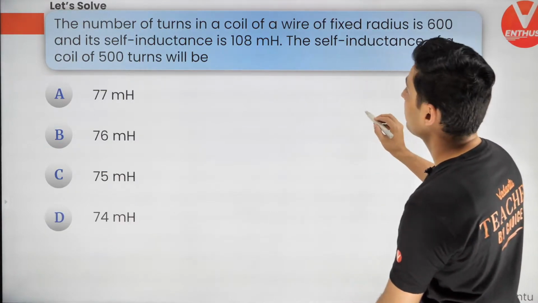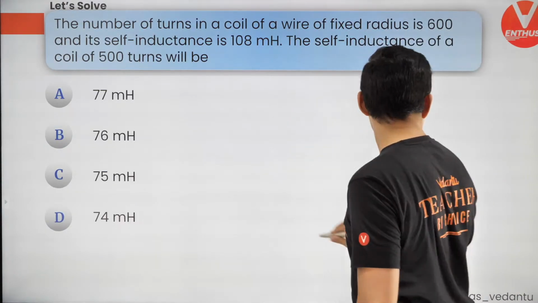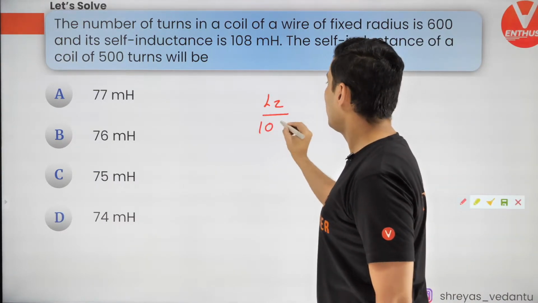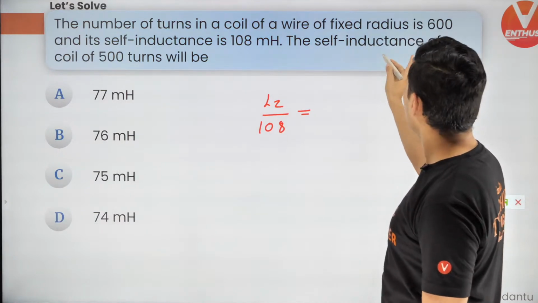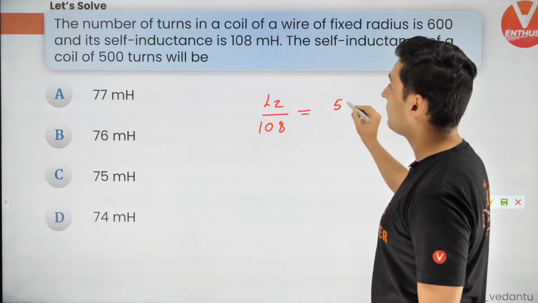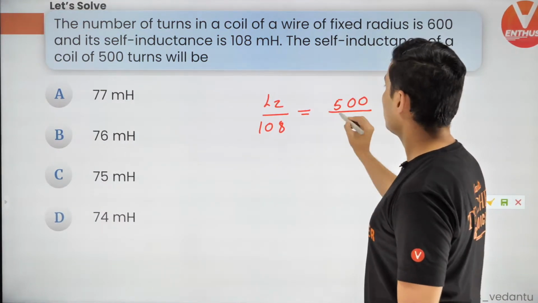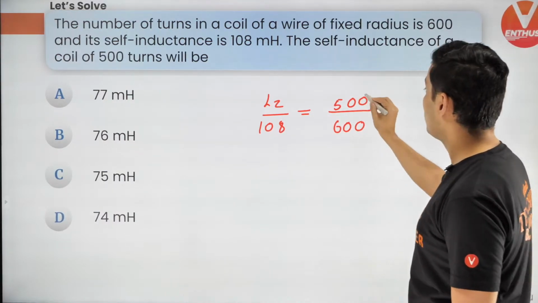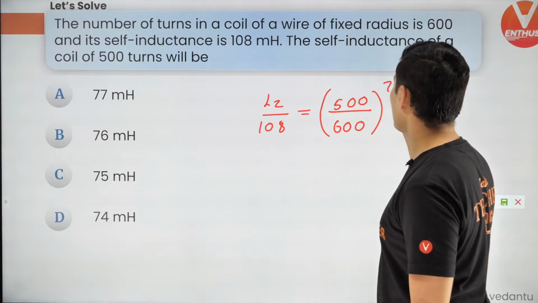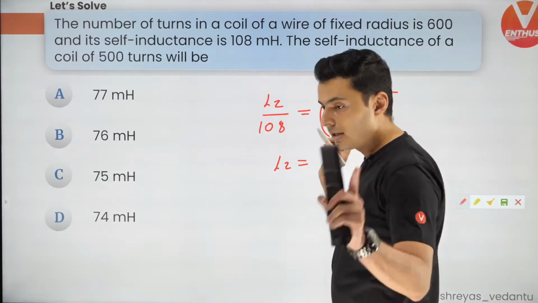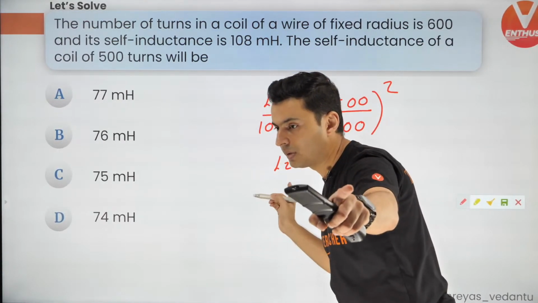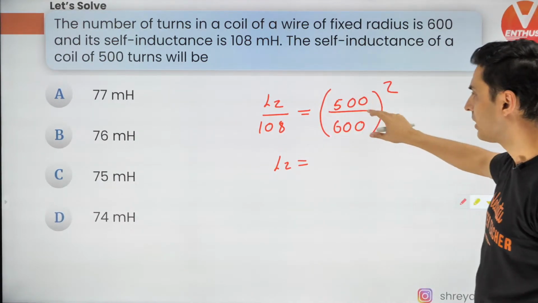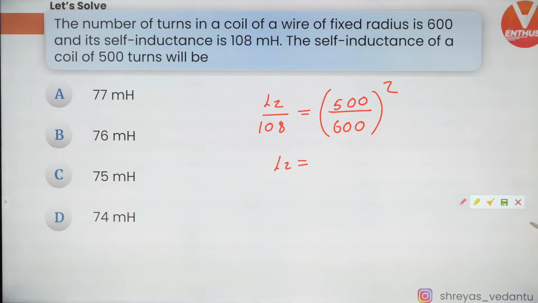For this part, it was actually L2 by 108 is equal to, the old turns is 600 and new turns is 500, this thing whole square. So solving this, you will get it. So I'll just correct it. I hope that is fine. I think I missed one of the things, or maybe I wrote it opposite. So this is the correct way of doing it.